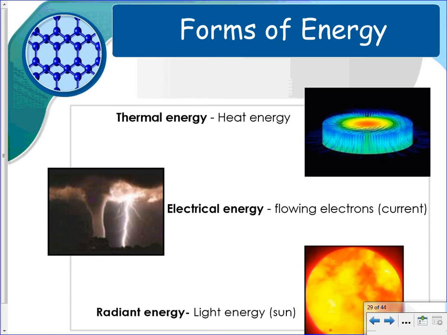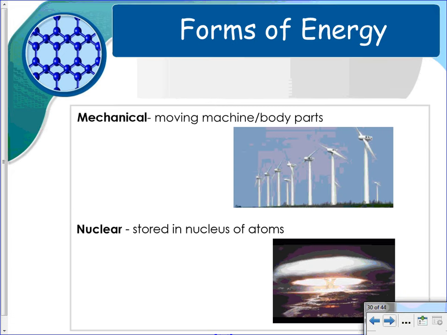We're going to continue our discussion on Matter and Change Unit 2, and today we're going to be talking about energy. Here, energy can take different forms. You can have thermal energy, which should be pretty familiar. This is heat energy. Electrical energy, flowing electrons, current. You focus on this quite a bit in physics when you take it. And radiant energy is light from the sun. Mechanical energy is moving machines, body parts. You have some type of movement there. Nuclear is stored in the nucleus of atoms.